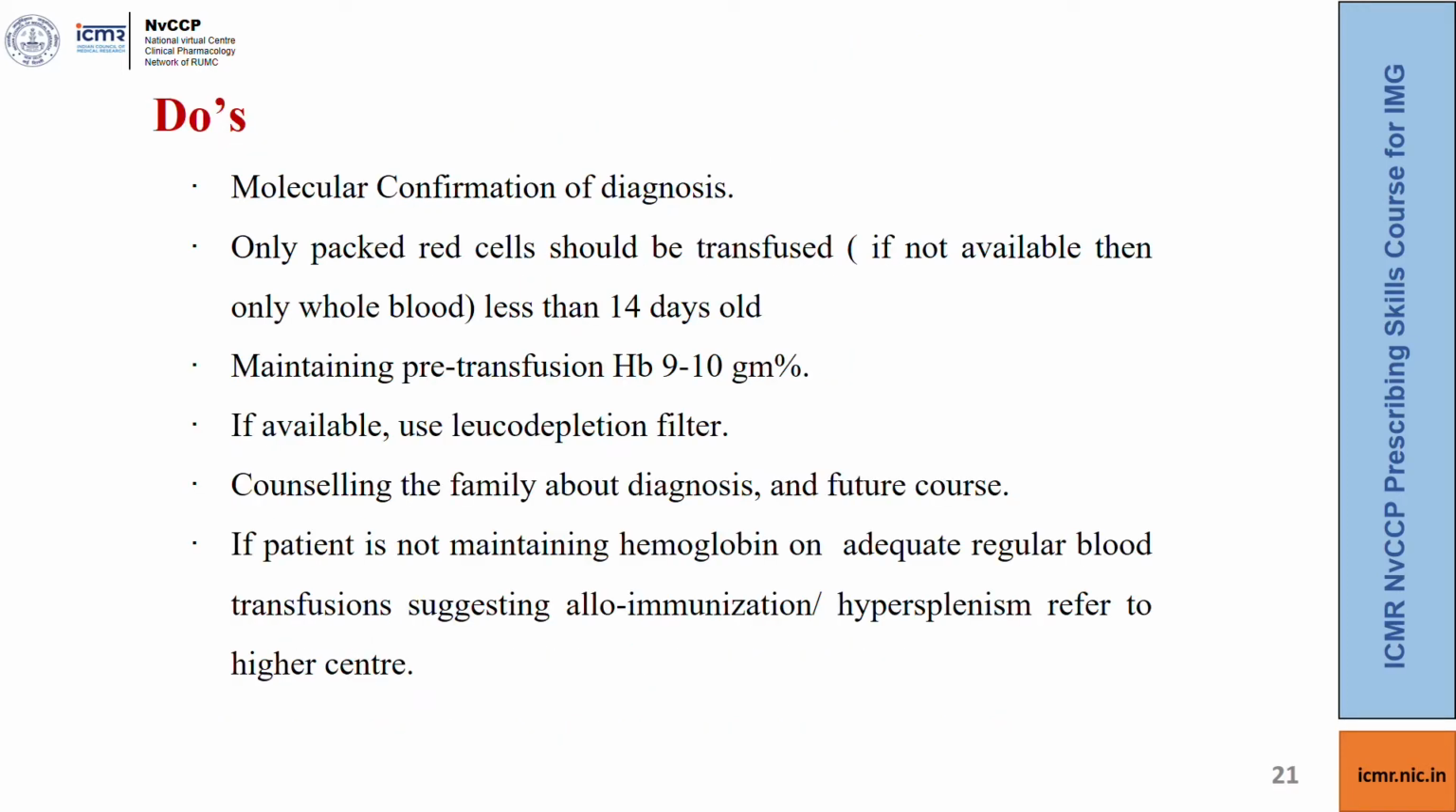So the do's would be a molecular confirmation of diagnosis, and only transfusing packed red cells. If not available, then use whole blood. It should be less than 14 days old. Maintain a pre-transfusion hemoglobin of 9 to 10 gram percent. If available, use a leukodepletion filter. Counsel the family about the diagnosis and future course. And if the patient is not maintaining hemoglobin on adequate regular blood transfusions, suggesting alloimmunization or hypersplenism, refer to a higher center.